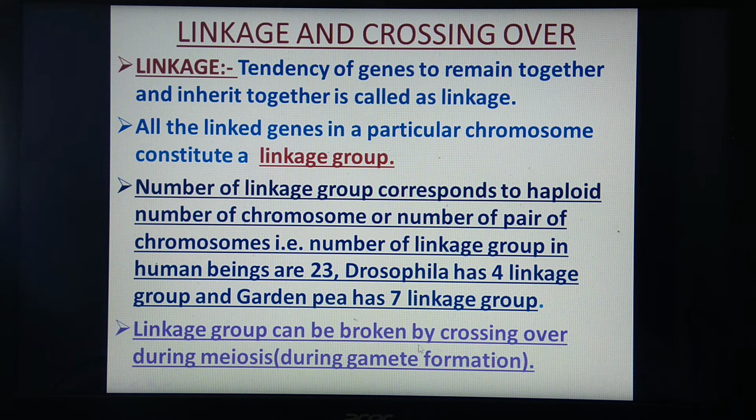What do you mean by recombination? Recombination is the exchange of segments of maternal and paternal chromosomes, and because of that, linkage groups can be broken. And this takes place during meiosis, during gamete formation. The meaning of this sentence will become clear in the further part of the topic. Okay, so you have to remember linkage group and their numbers. This paragraph on the number of linkage groups is important and can be asked in MCQs.